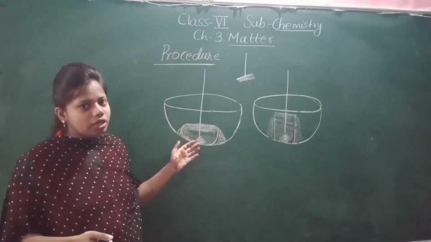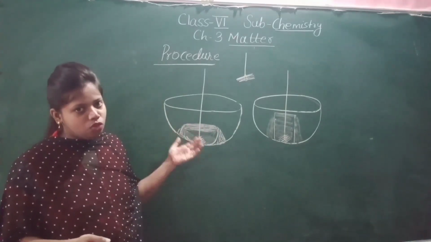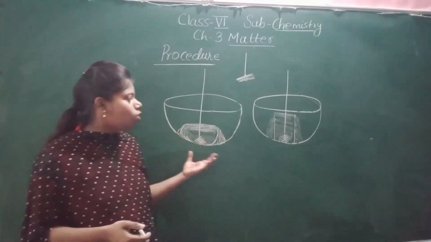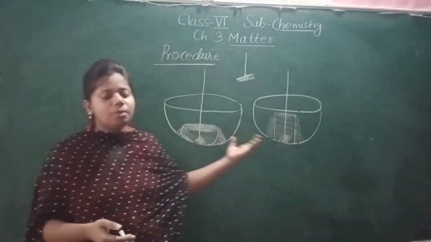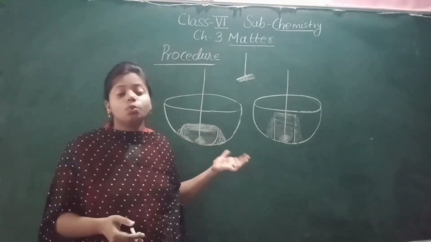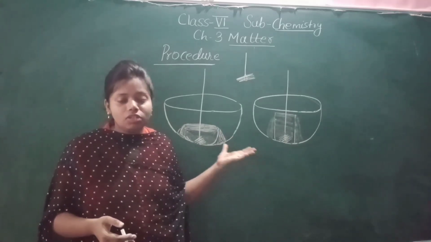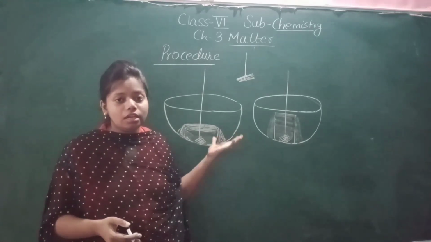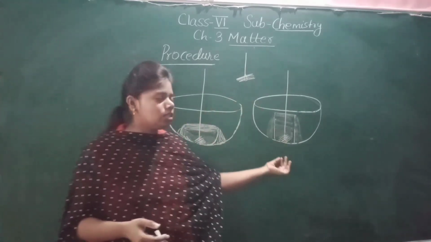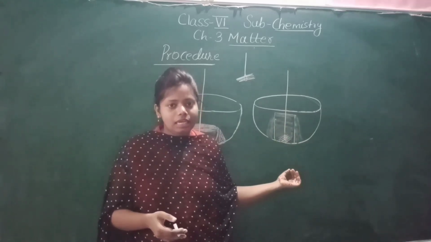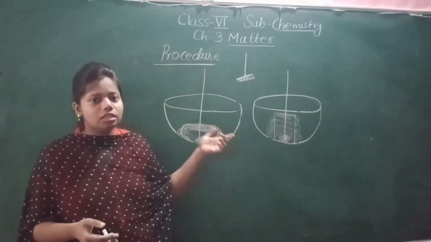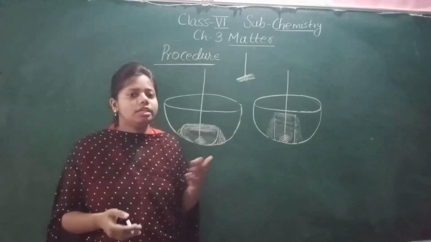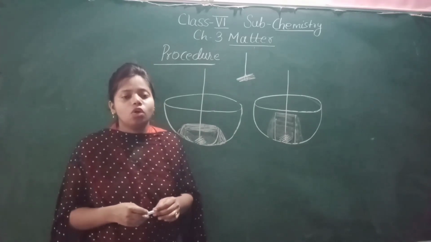Okay, so understood? The procedure I have shown you step by step, and the observation was that the volume of the displaced water was same. And the conclusion is that the reading which we got, the same volume of water displaced when we dipped the iron nail in the beaker and in the bowl, so we can conclude that solid has fixed volume.